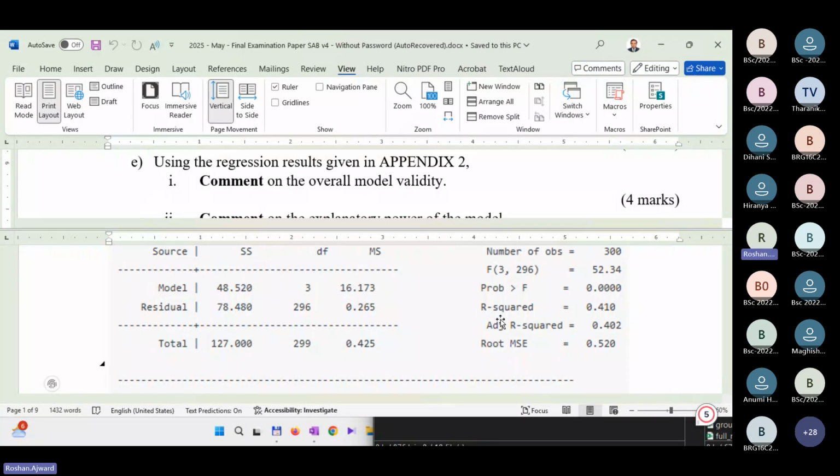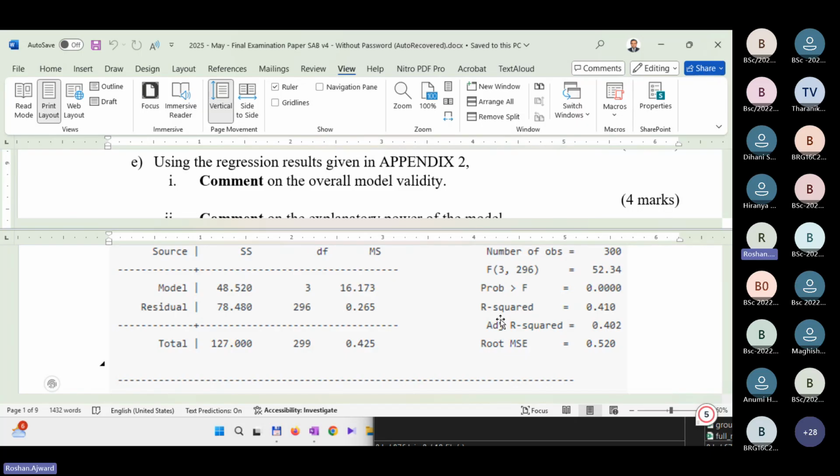It's 0.41. Is it good or bad? No, it's not good. Why? So you have to express R squared as what? A fraction or a percentage? Yeah, 41%. What it says is the 3 independent variables could explain only 41% of the dependent variable, satisfaction on the effectiveness of an AI system. So that is quite not good. That means almost 59%, or almost 60%, is explained by some other factors not considered in this model. You have to tell that as well, right?